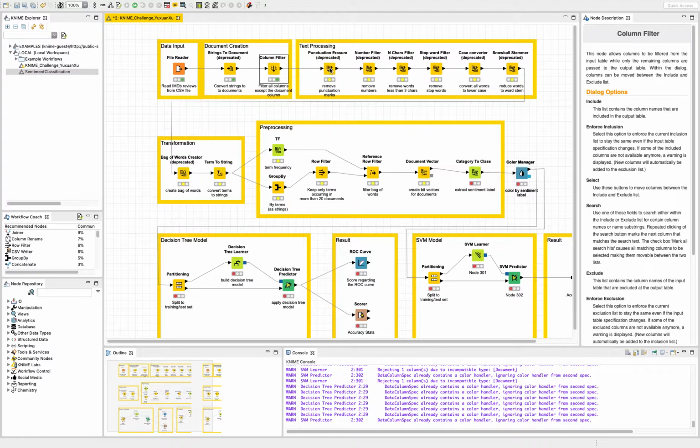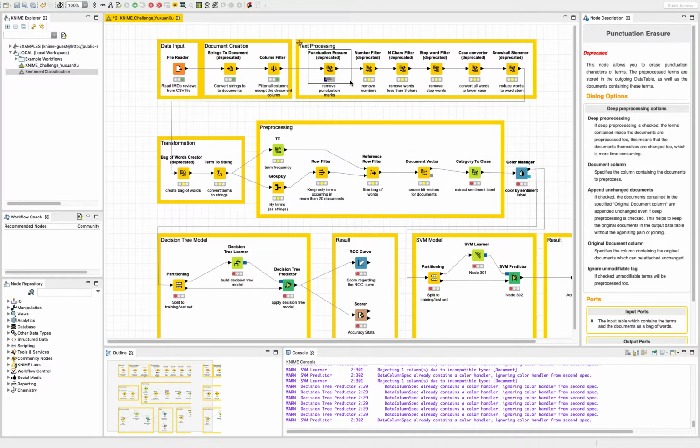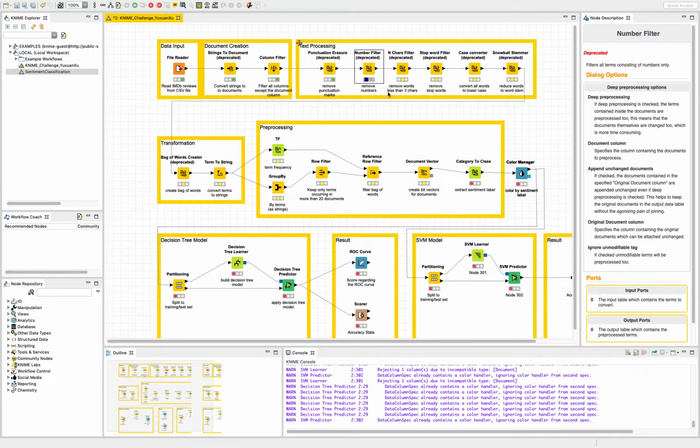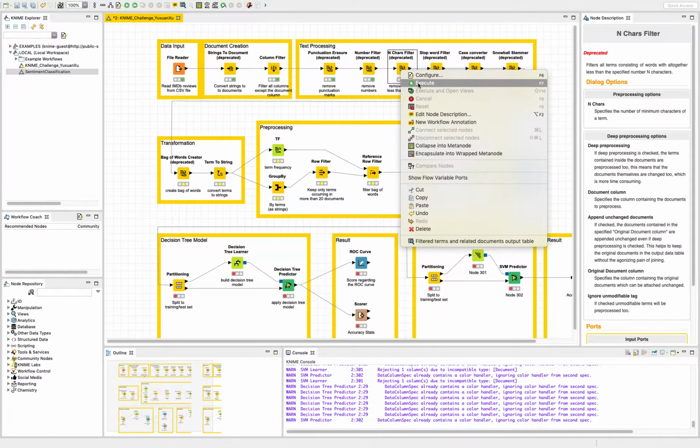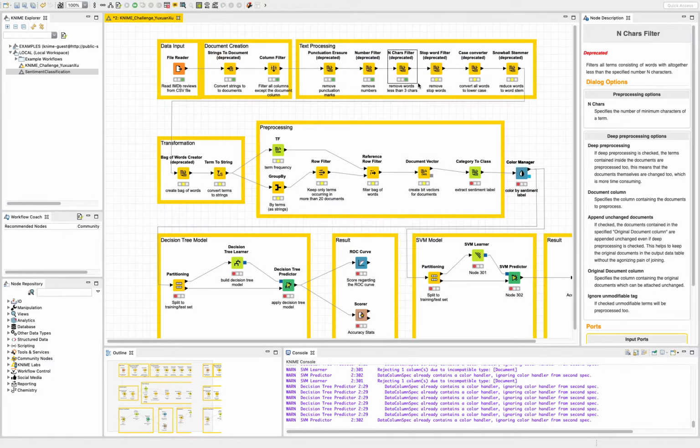For the punctuation erasure, I remove all punctuation marks, and then for the number filter, I remove all numbers from the data, and then I remove words less than 3 characters so that all the remaining words will be long words.